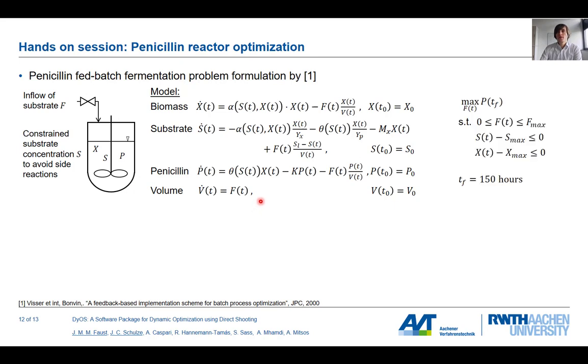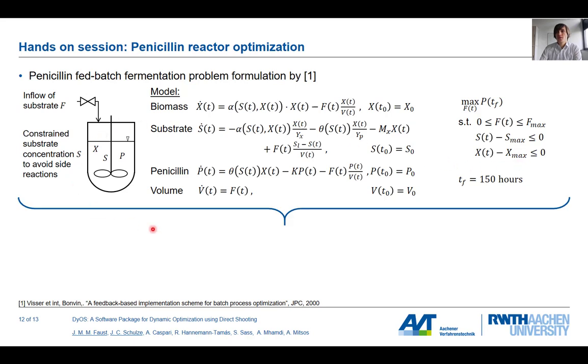And what we want is, we want to solve this problem. So we want to maximize the production of penicillin, here in this case at a fixed time horizon of 150 hours. Our inlet flow rate is, of course, constrained, and we have also constraints on the substrate and the biomass which have to be fulfilled.